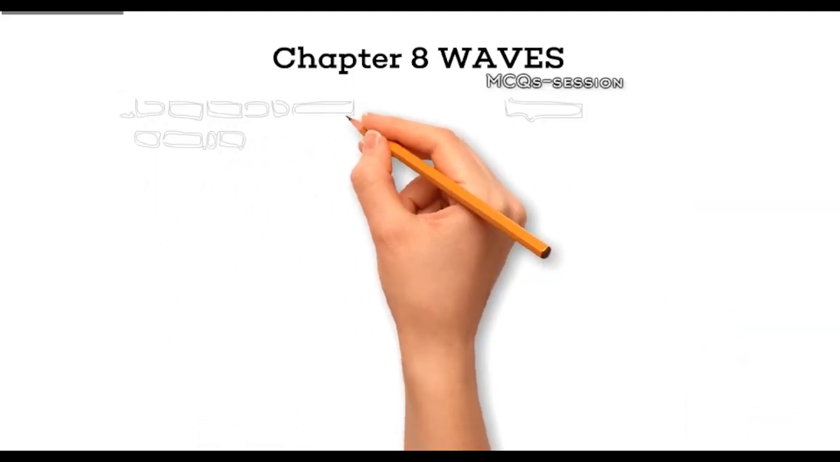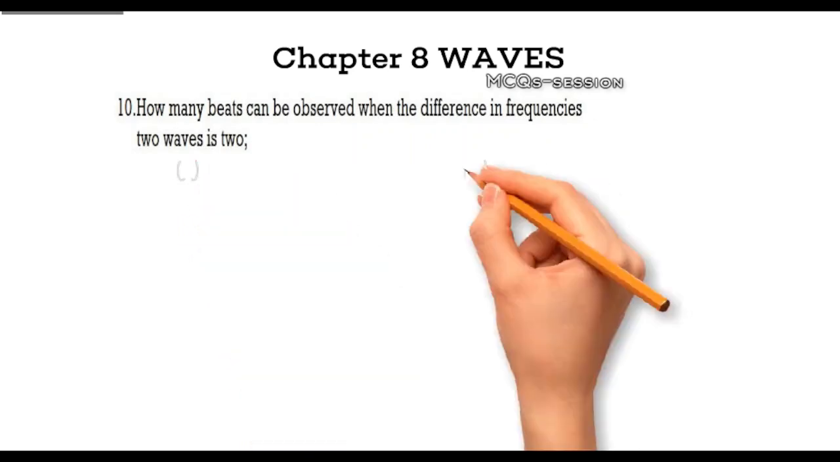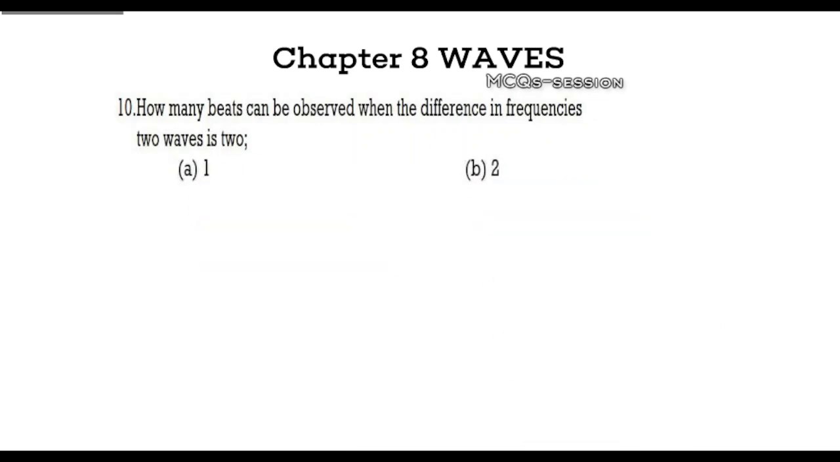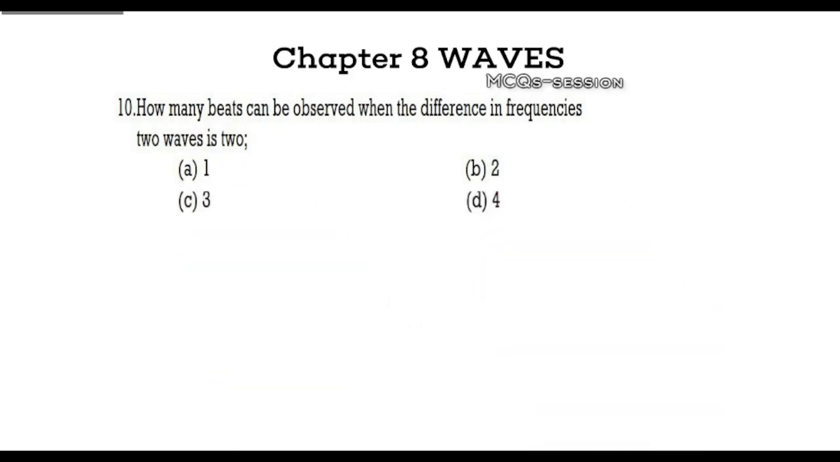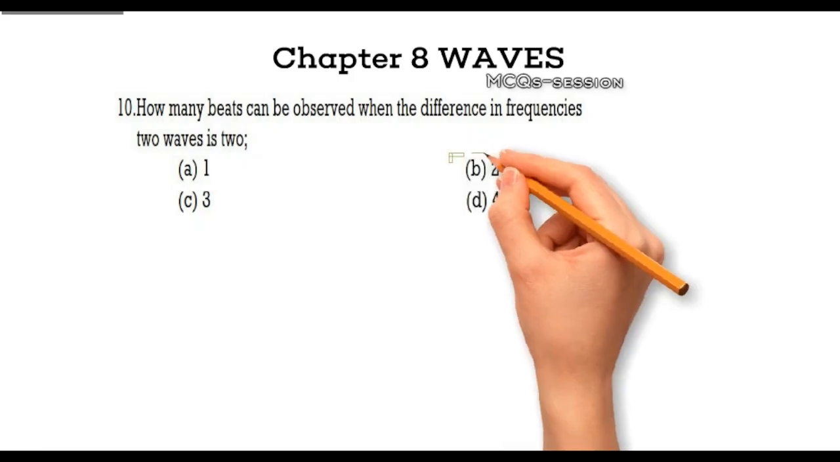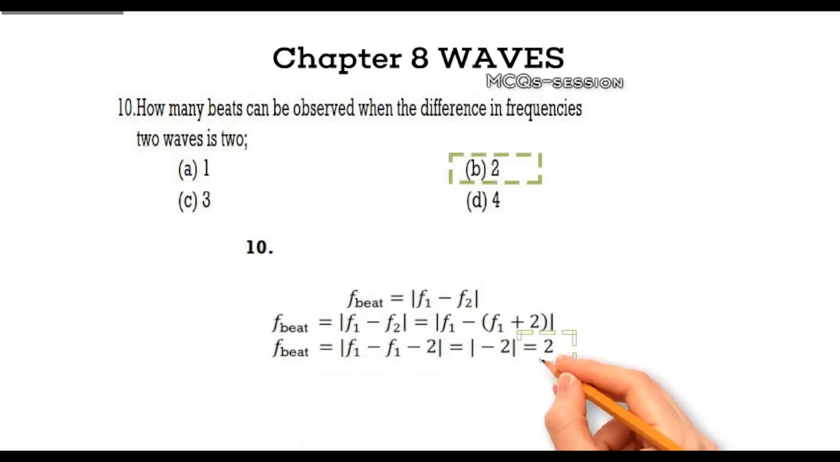Question 10. How many beats are observed when the frequency difference between two waves is 2? Your options are A. 1, B. 2, C. 3, D. 4. Take a second to figure this out. Explanation. The correct answer is 2. The number of beats per second is equal to the frequency difference between the two waves.